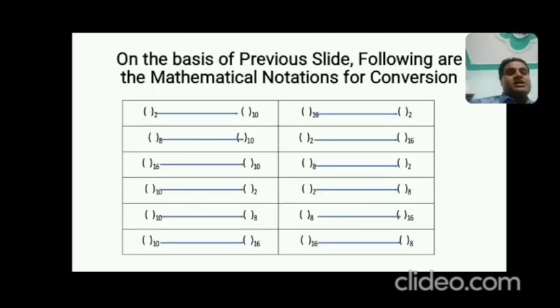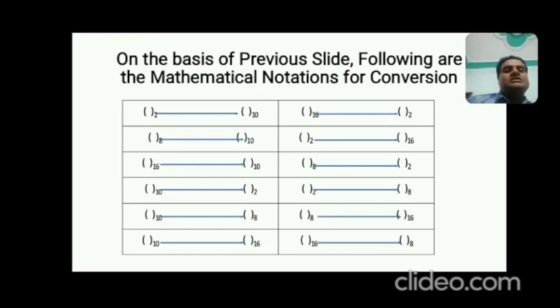Okay, this is the mathematical notation of different conversions. So we have here a total of 12 conversions. How? From binary to 10. The first row is showing binary to decimal. That means a number having base 2, what will be the equivalent value in decimal. So we can see all the different conversions in the upcoming slides.